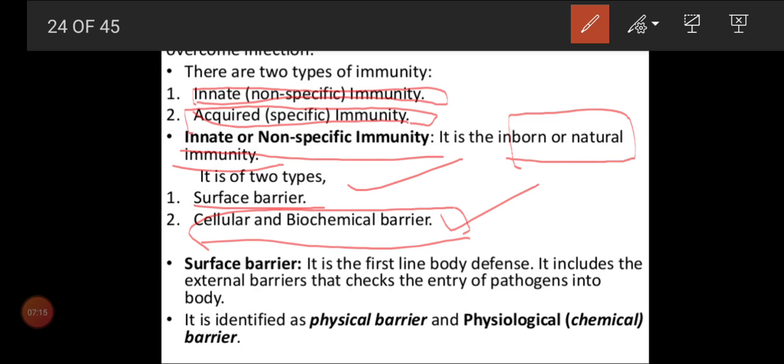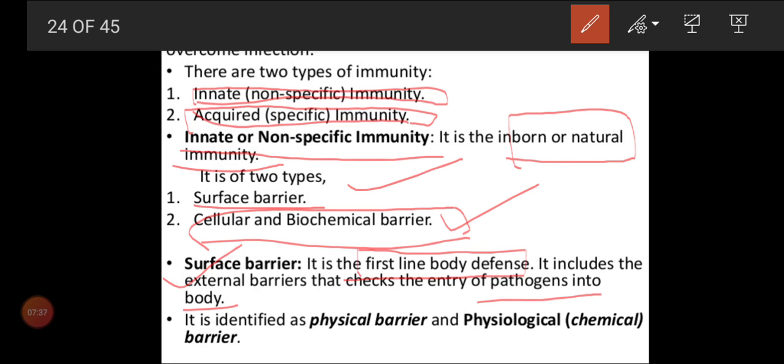First we will see surface barrier. It is the first line, that word is very, very important. It is the first line of body defense. Body defense starts with the surface barrier only. It is the first line of body defense. It includes the external barriers and checks the entry of pathogens into the body. So this is the first line.